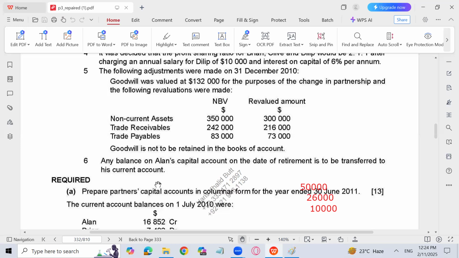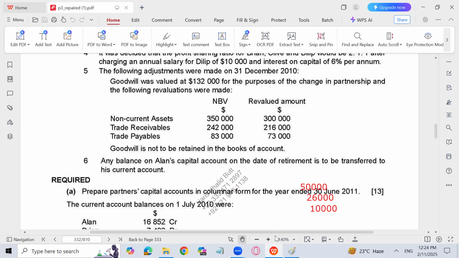This point has also been solved in the book of David Hopkins. It is also available in Ian Harris. So that's why he has given this particular point in the exam, which is not only difficult, but also embarrassing for the student. Because we usually transfer current account into capital account in case of retirement or dissolution, but here he is saying different.